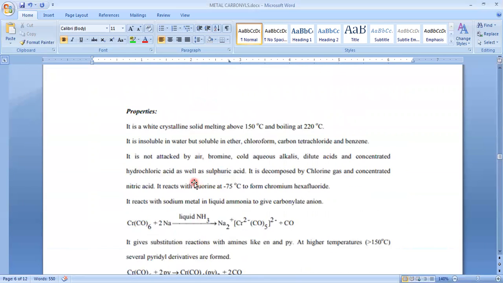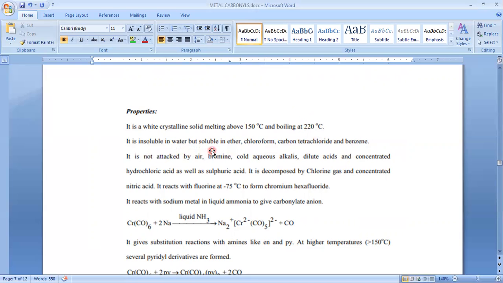And next the properties. It is a crystalline solid, but the previous two are liquid. Unlike the previous two, it is a crystalline solid, and the melting point is 150, whereas those melting points are, one is minus 20 degrees centigrade, second one is minus 25 degrees centigrade, and this one is 150, and boiling point is 220 degrees centigrade, where the first one, nickel, has boiling point 43, and the second one around 180. But for this chromium hexacarbonyl the boiling point is 220 degrees centigrade.